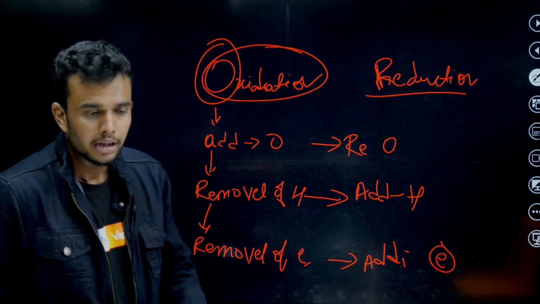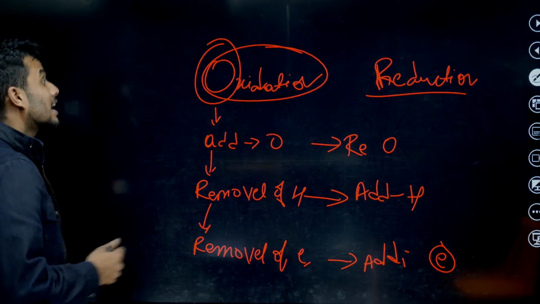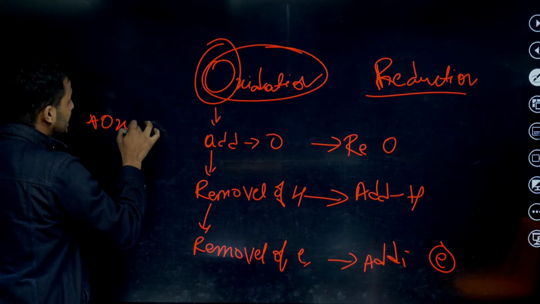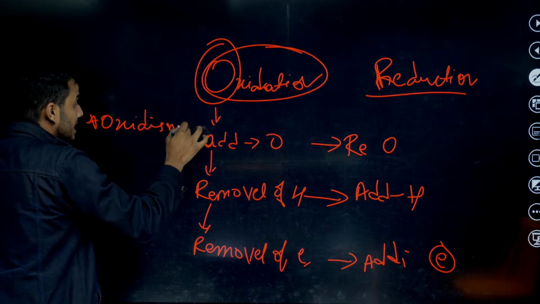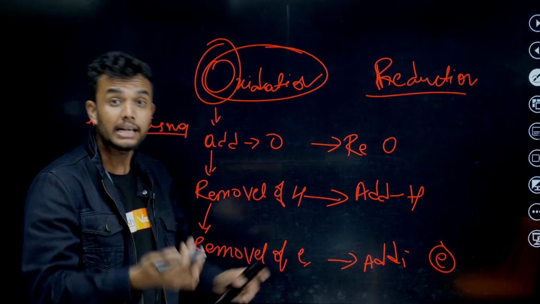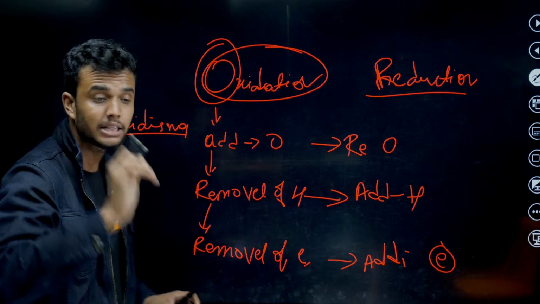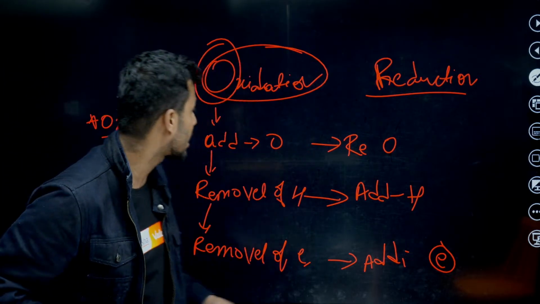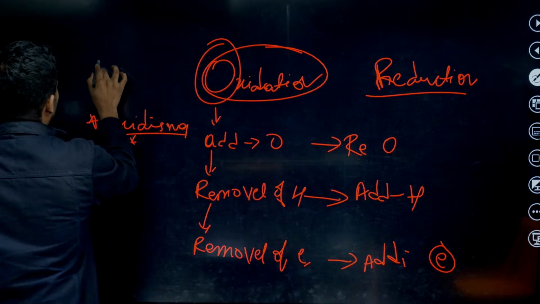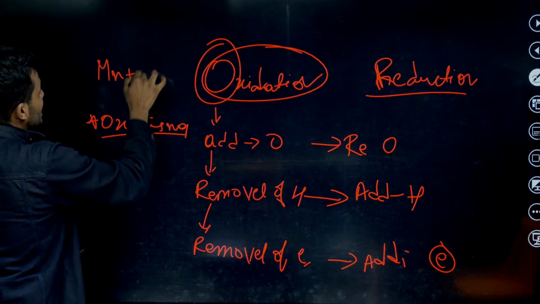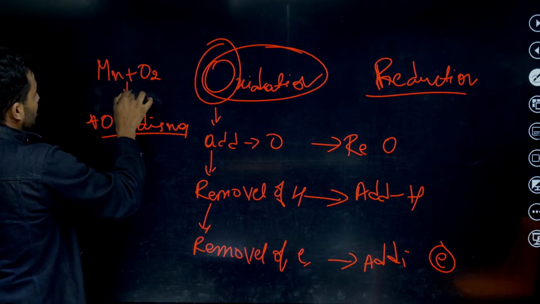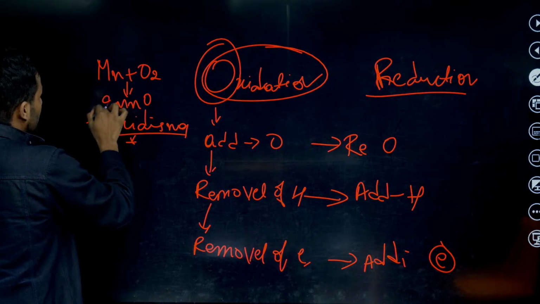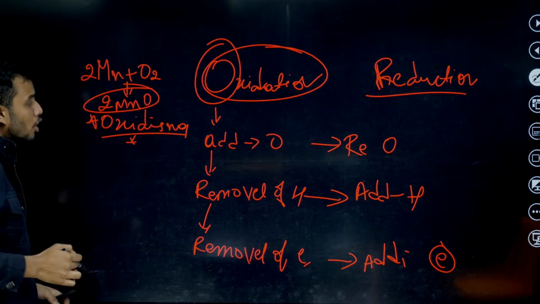This is about oxidation and reduction. What is a redox reaction, students? Also very important topics are oxidizing agent and reducing agent. An oxidizing agent is one that itself undergoes reduction. You need to mention that. For example, oxidation, very easy: manganese reacts with oxygen and is converted into manganese oxide, MnO. This is an example for oxidation.